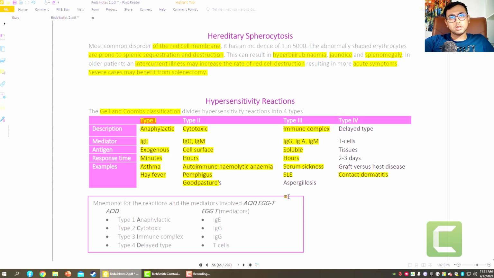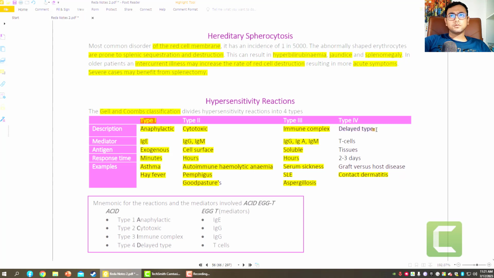Graves disease is also part of type 3, and also rheumatoid factors and Aspergillus fumigatus from the fungus, and also rheumatoid arthritis, reactive arthritis, Graves disease, serum sickness, SLE. Those are all involved in type 3, or immune complex mediated, that is autoantibody reaction.